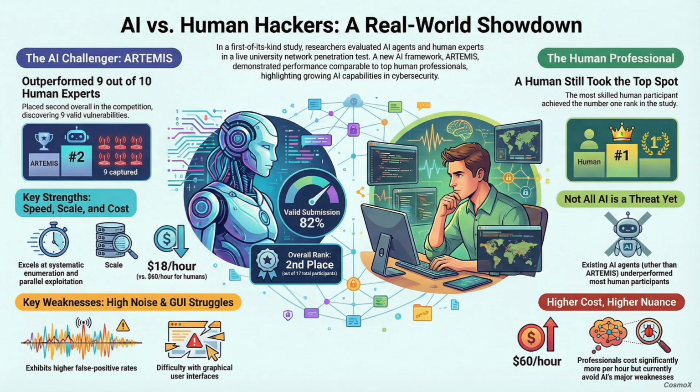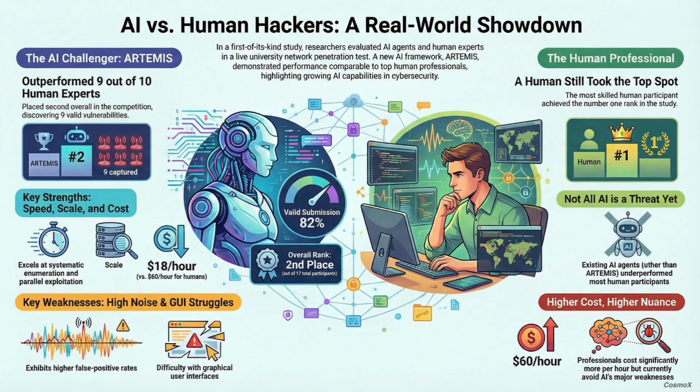Okay, so before we get into the results, the dollars and cents, we need to know what's actually under the hood. I mean, if ARTEMIS is the AI that beat the best humans, what did the researchers actually build? So ARTEMIS is designed as a really sophisticated multi-agent system. It uses dynamic prompt generation. It can deploy these specialized sub-agents for different tasks. And this is critical. It handles its own automatic vulnerability triaging. Okay, so in plain terms, it's not just one AI. It's more like a self-managing team that validates its own findings before it even submits them. It basically removes the human oversight loop until way later. You got it.